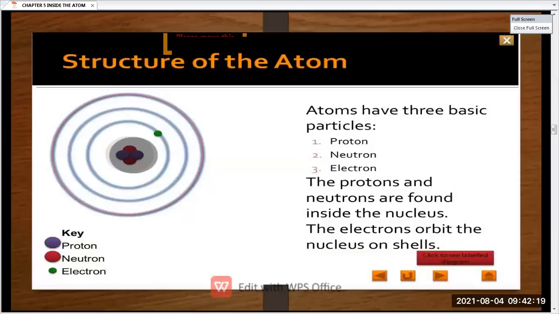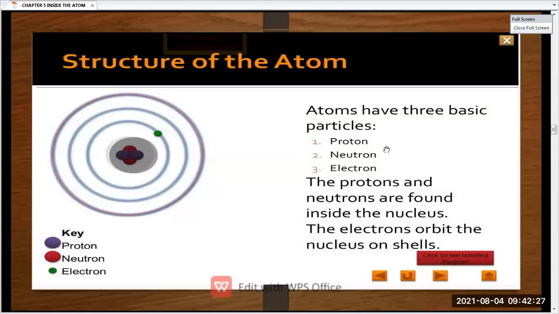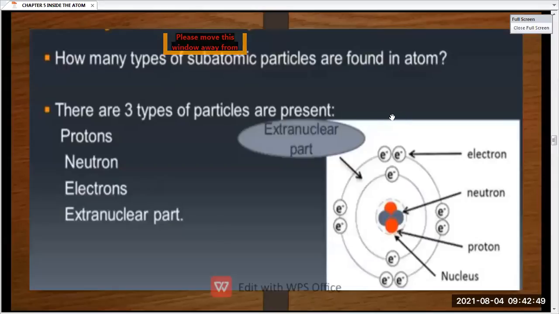theory. Now, in this atom, you can see that there are three types: protons, neutrons, and electrons. Okay, so here in this picture, you can see that the neutrons and the protons are present inside the nucleus, whereas electrons are revolving around the shell, or you can say orbit. Okay, now the thing which Rutherford was not able to explain, that was explained by Bohr's atomic model.